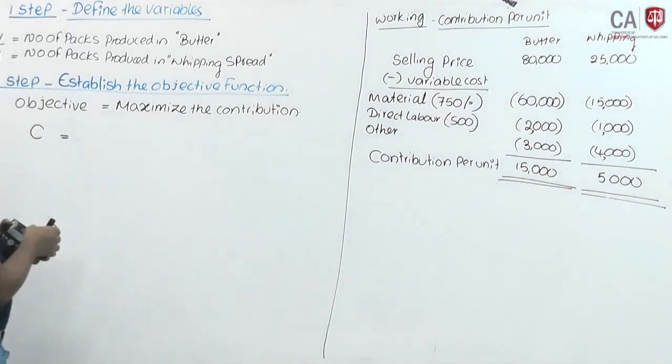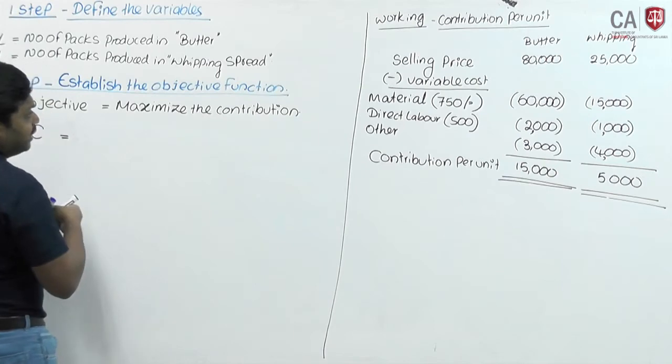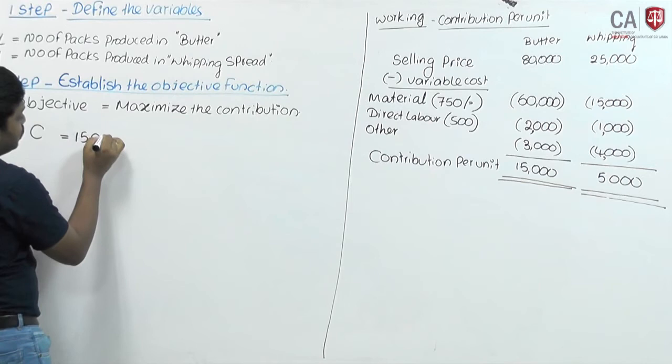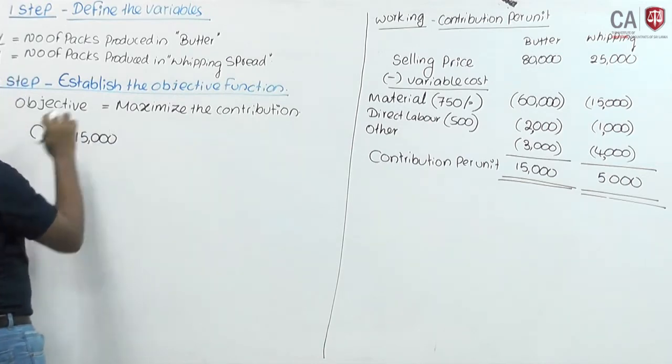For butter, 1 pack will yield 15,000 as the contribution. This is per unit.